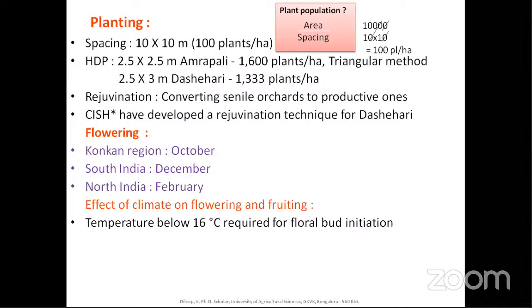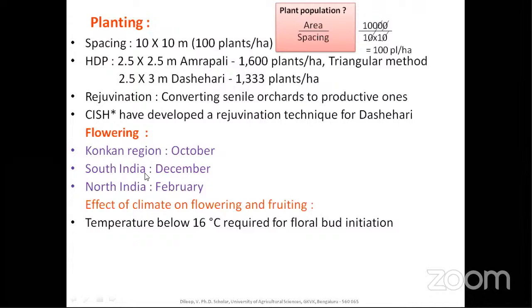A temperature below 16 degrees is required for floral bud initiation. In the Konkan region, more humidity will be there, and even though the temperature is low, it flowers in October, and there is also salt stress in the Konkan region, so it flowers early.